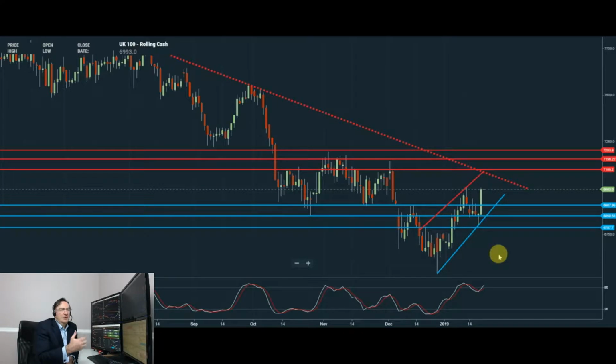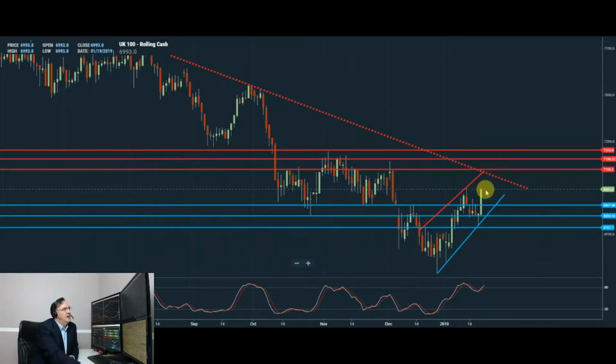Bulls appear to be in control above that level, potentially targeting additional upside resistance at 7,100. Only a breakout and an end of day close above 7,100 could potentially target additional upside resistances towards 7,156, followed by 7,200.